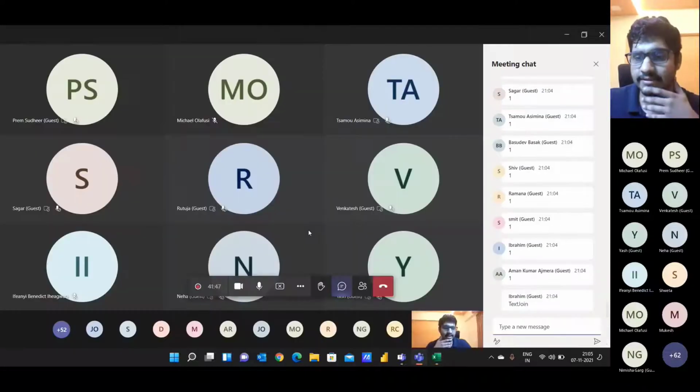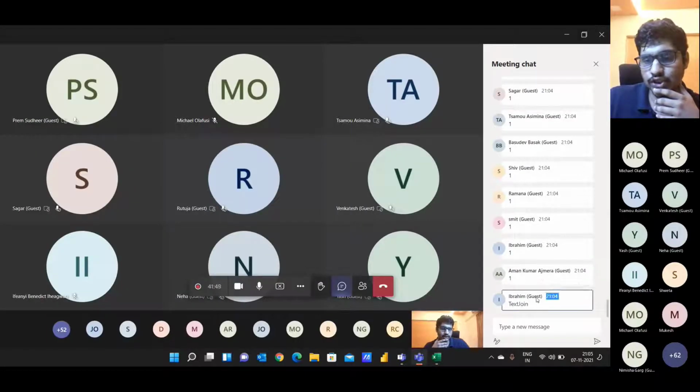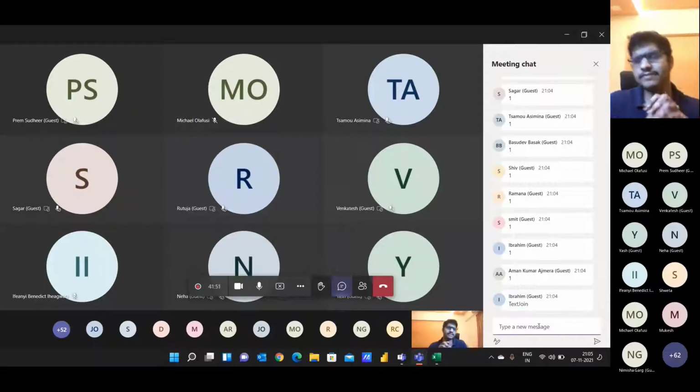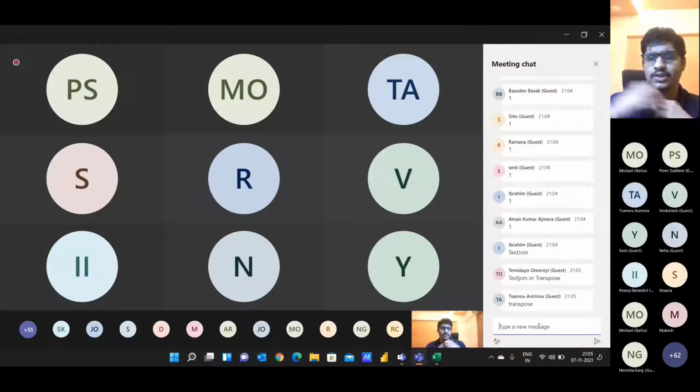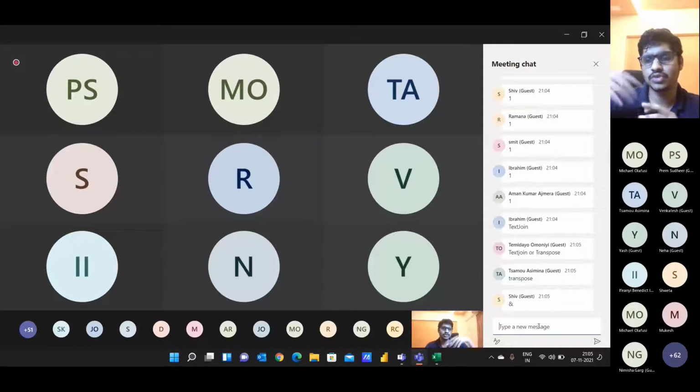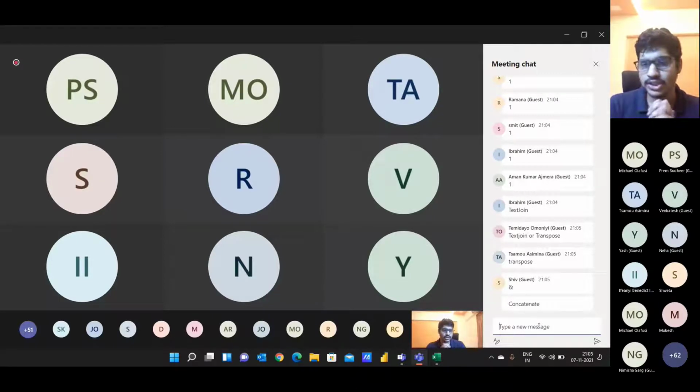Can you guys tell me, is there any function? Abraham is saying text join. Perfect. Any other function, guys, apart from text join? There are a few more text functions. Transpose won't help us because transpose would change the structure of the data. It won't concatenate into one single cell. So I don't think transpose would be relevant. Correct me if I'm wrong in the chat box.